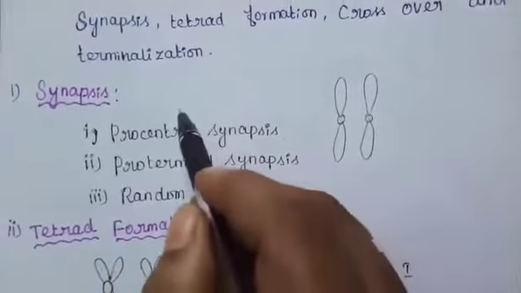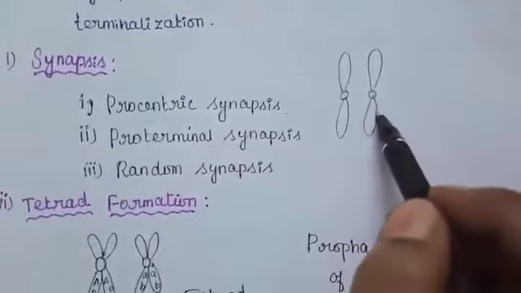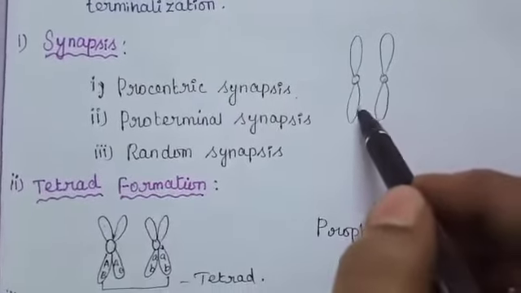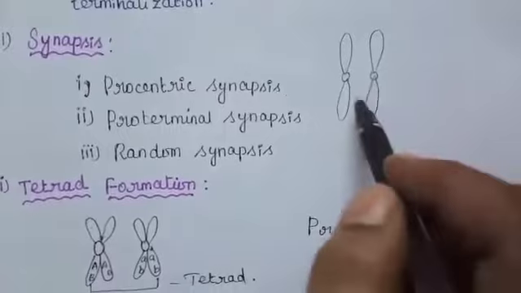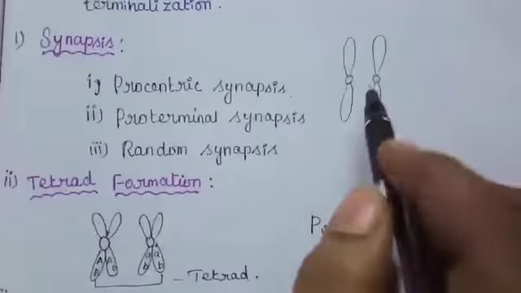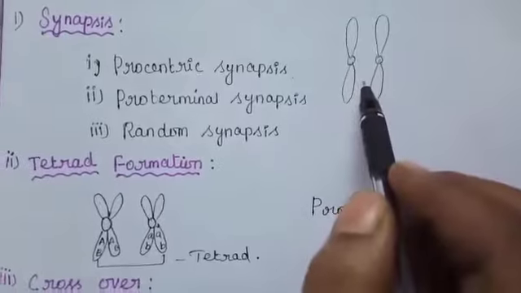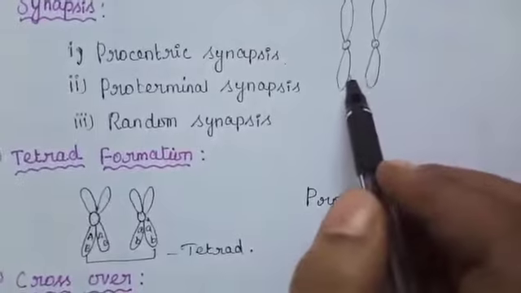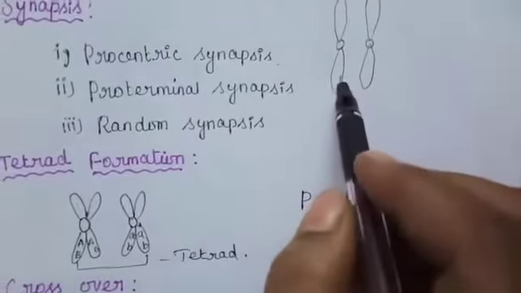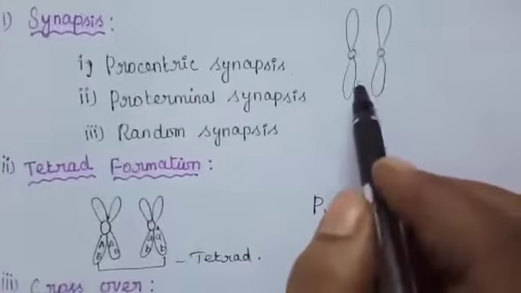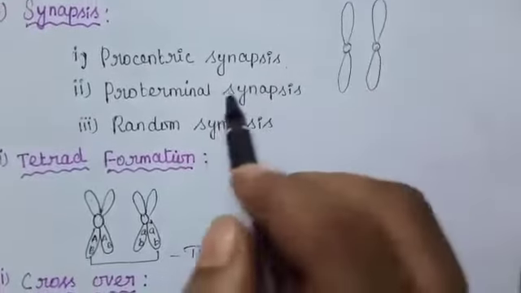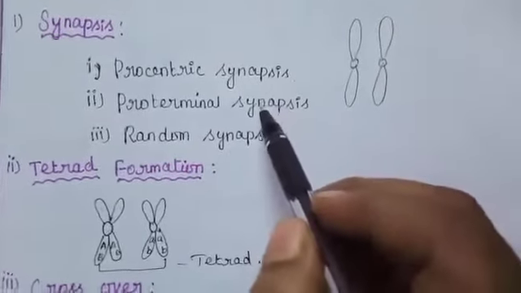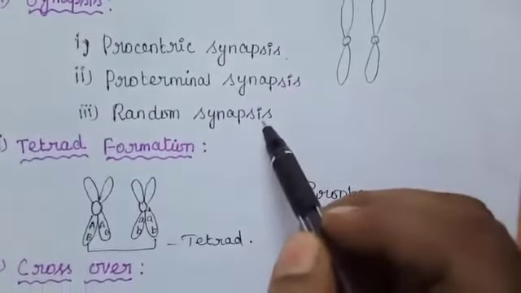First one, synapsis. Pairing between the two homologous chromosomes is initiated during the zygotene stage of prophase of meiosis 1. Here homologous chromosomes are aligned side by side, resulting in a pair of homologous chromosomes called a bivalent. This pairing phenomenon is called synapsis. There are three types of synapsis: procentric synapsis, proterminal synapsis, and random synapsis.